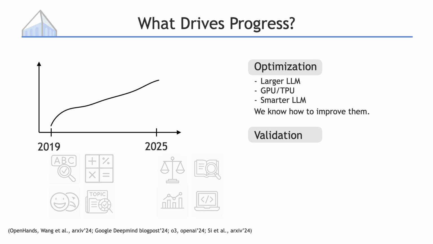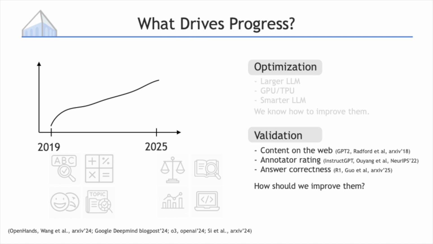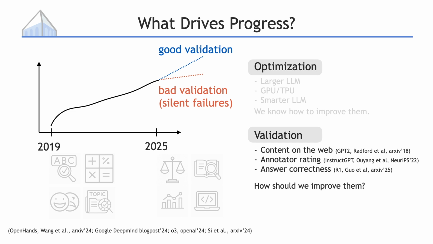We are lucky to have relatively cheap things to optimize against, like predicting the next token on the web, preferences from the users, or clear grading metrics for domains like math and competitive programming. However, as tasks become harder, it is not immediately clear how we can validate efficiently. I believe that validation is important for the future of AI. With good validation and a large amount of optimization, we will do great. With bad validation, however, we will have many silent failures. We will have a lot of things that look good on unreliable validation metrics, but aren't actually good.